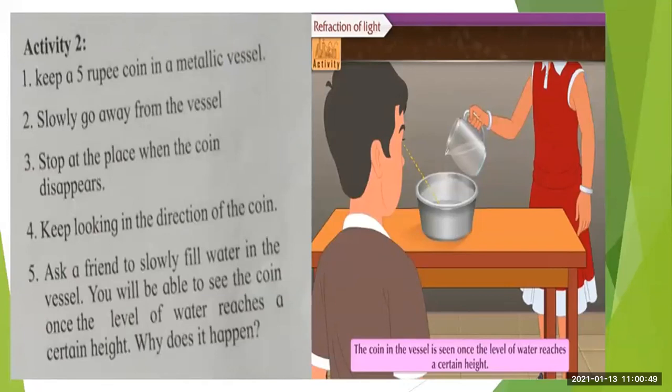Initially, when the water was not filled in the vessel, you are not able to observe that coin. But after filling the vessel with water up to a certain height, the coin is visible to you. So what is the reason for this? Why does this happen?